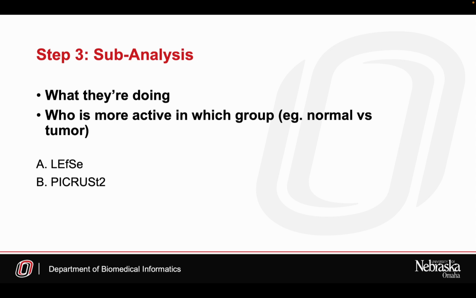After identifying who's in the data, we ask what they are doing and whether they differ between tumor and normal samples. LEfSe helps find biomarkers, microbes that are significantly more abundant in one group, like Fusobacterium in tumors, and PICRUSt2 predicts microbiome functions, telling us if certain microbes are involved in digestion, immunity, or other biological pathways. These tools provide functional insights beyond just presence or absence.